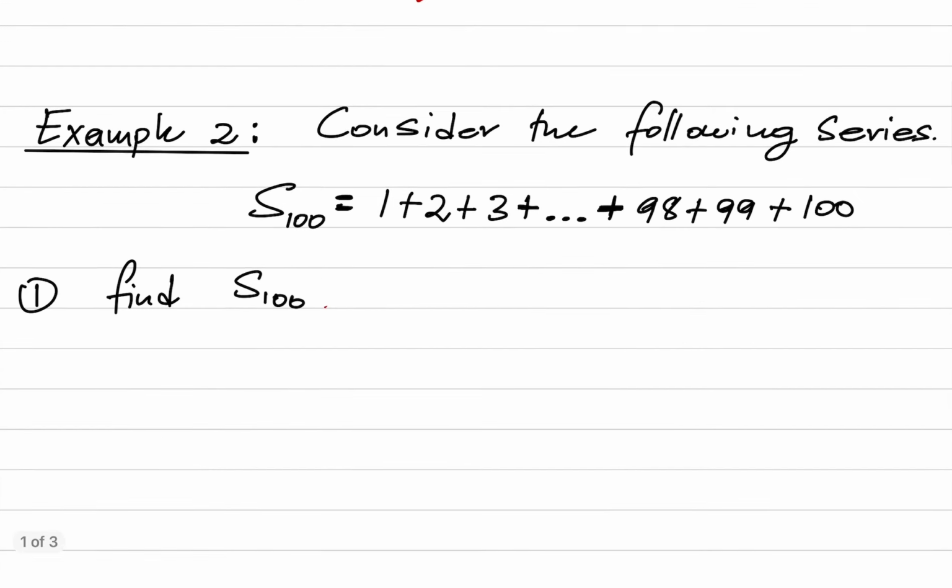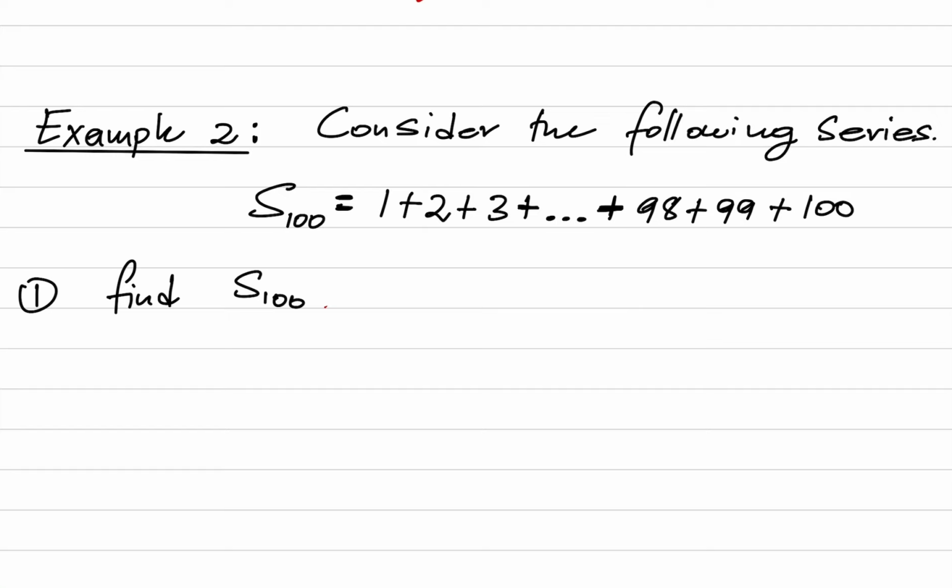So we want to find the sum of 100 terms: 1 plus 2 plus 3 plus 4 all the way up to the 100th term. Can you try to do that? It is fairly complicated with the traditional methods that we know. That is why I said earlier that we need to come up with a plan.